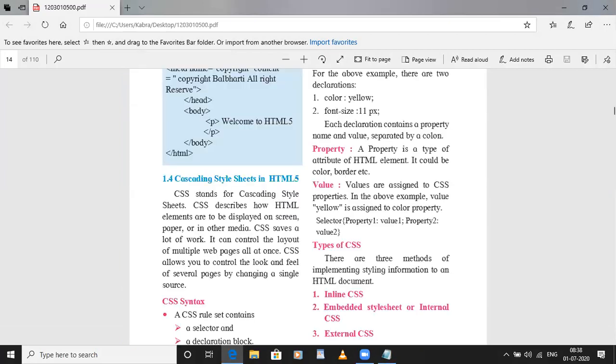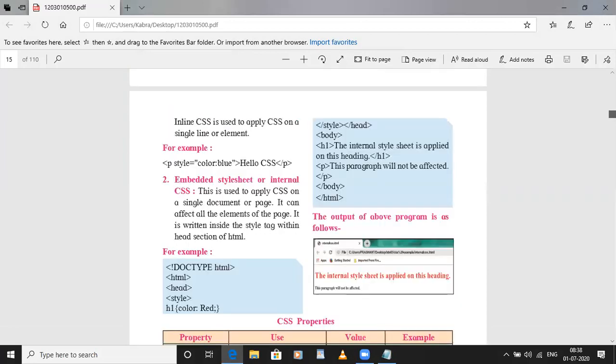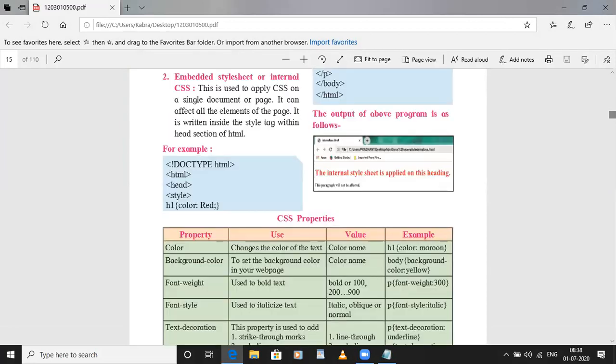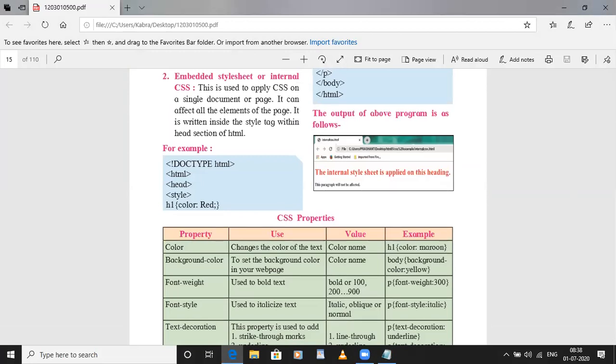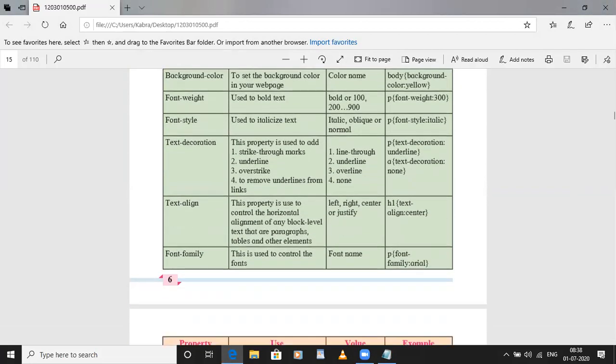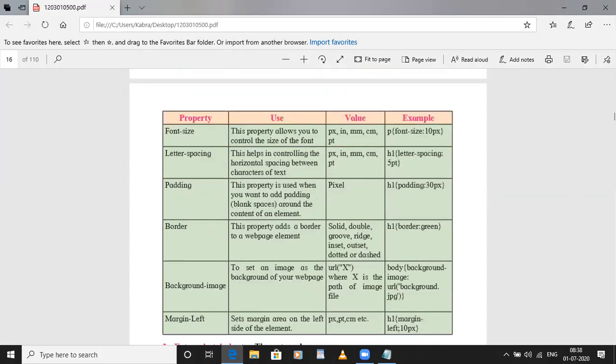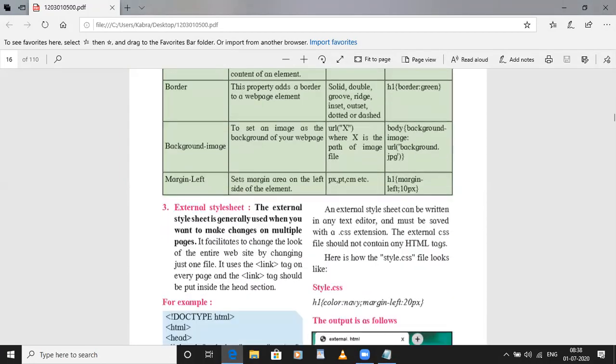Ma'am, can we declare the variable in the for loop? Yes, you can declare a variable in the for loop, that we are also going to see in the next session. Because in today's session I am taking just the basics of the loop. But there are many variations in the loop that we will see in the next session, right? In the next session we are going to write functions also.